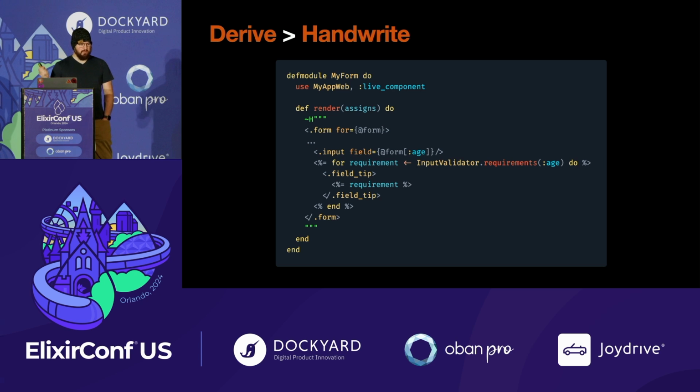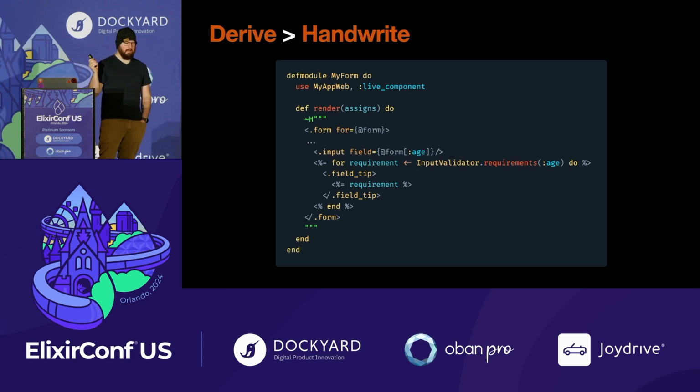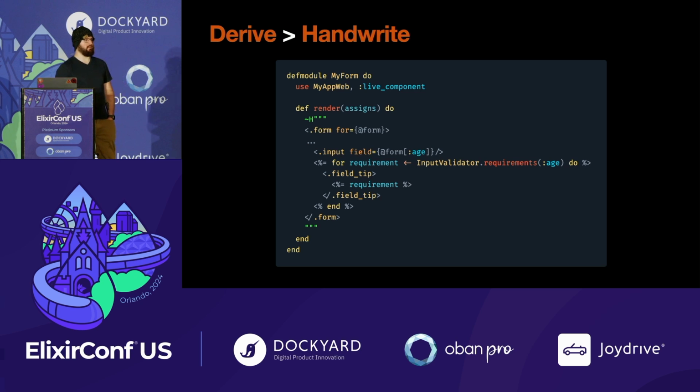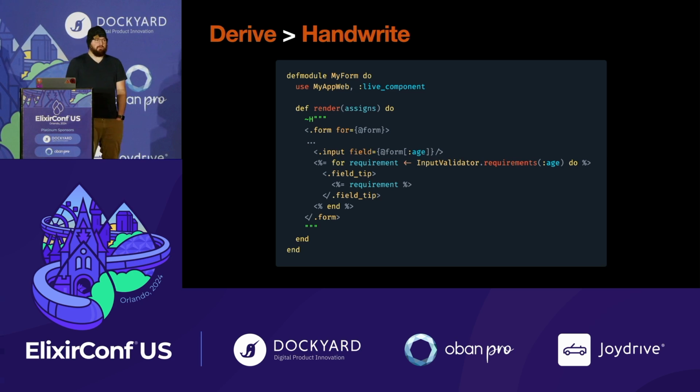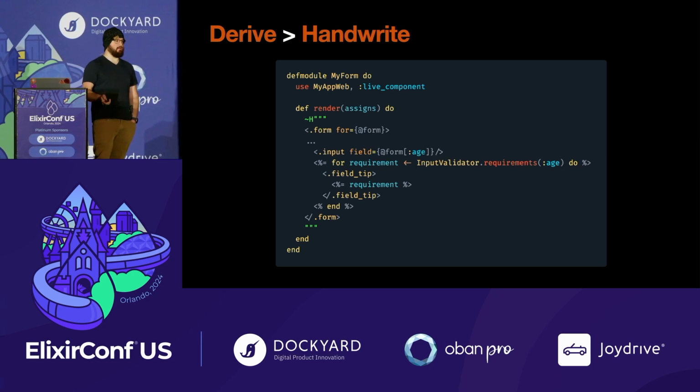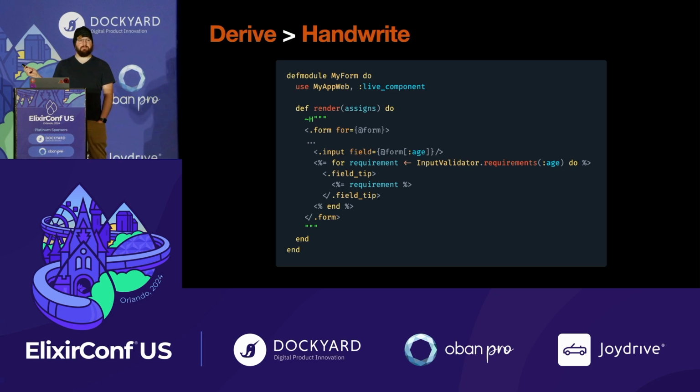And you could do it like this instead. So we could ask the input validator, what are the requirements for age? And we could list those dynamically. And so in this way, it'll never be wrong. If the age limit is changed to 21, it's not possible that the UI does not reflect that.